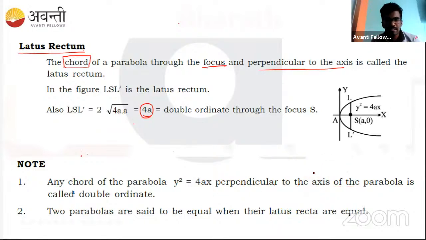Some of the important lines you can just remember: any chord to the parabola which is perpendicular to the axis is always double the ordinate. What does it mean? Like this point, let's say. We are talking about any chord to the parabola which is perpendicular to the axis, not only the latus rectum, but any chord. If I extend this further and write a chord here, it is perpendicular to the axis.